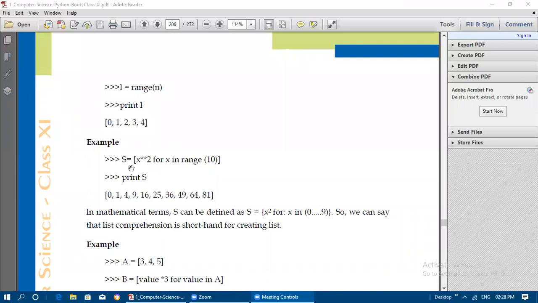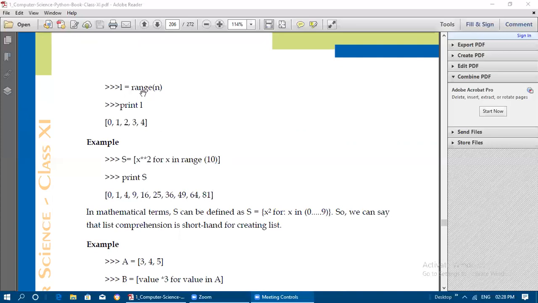Next is another example for this list comprehension. S is equal to x power 2. So x double star 2 means x power 2. For loop we have studied, no? So x power 2 inside the square bracket you need to write. This s is actually the list name only. So s is equal to x power 2 for x in range. If you give the value for x, x power 2 will be performed, and that will be created as a list. So x power 2 for x in range of 10. That means from 0 up to 9, the values will be taken.